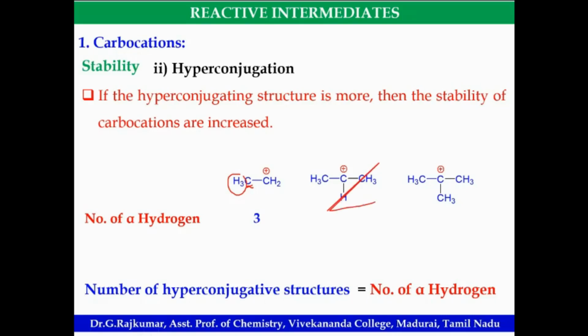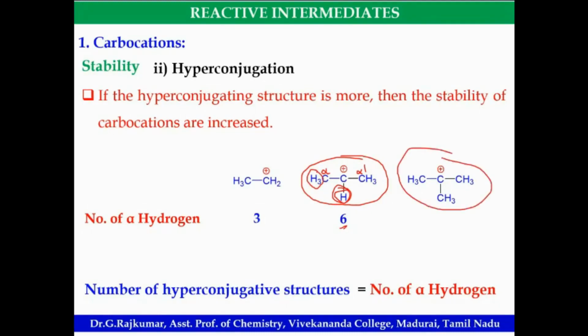In this secondary carbocation, how many alpha hydrogens are there? 6. Yeah, it is 6. Don't count the hydrogens on the alpha carbon itself; only count the hydrogens on the adjacent carbons. So this is alpha, I can say this alpha dash or alpha. So only 3 plus 3, 6 hydrogens.